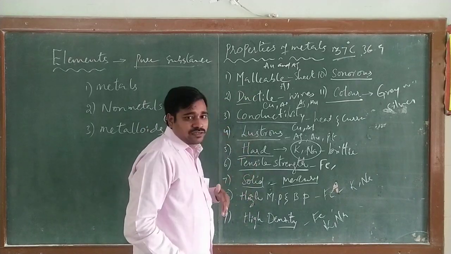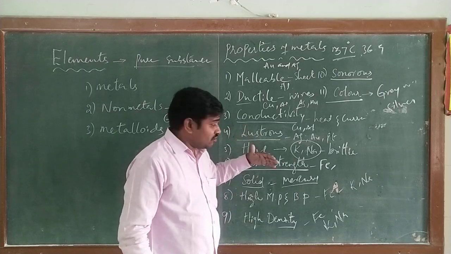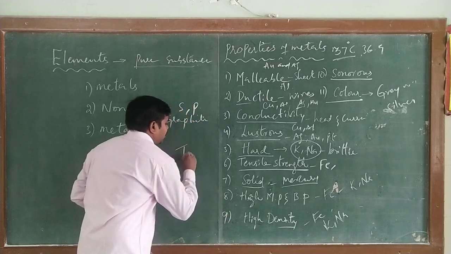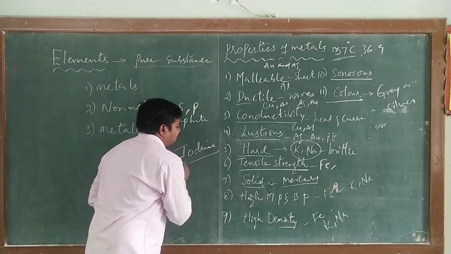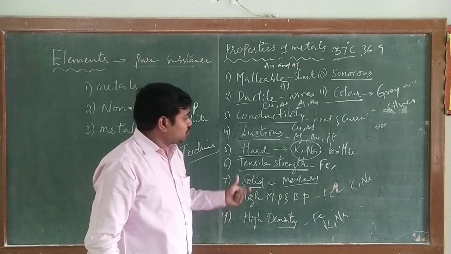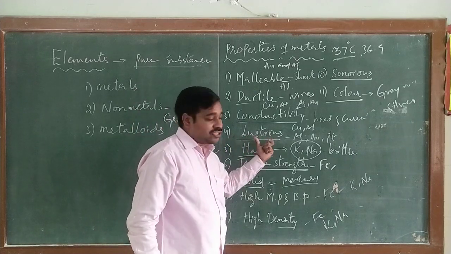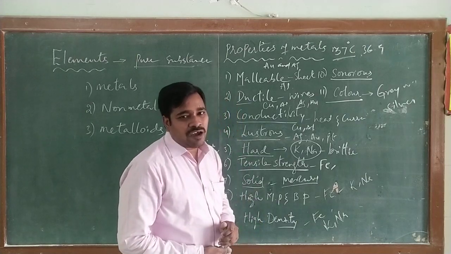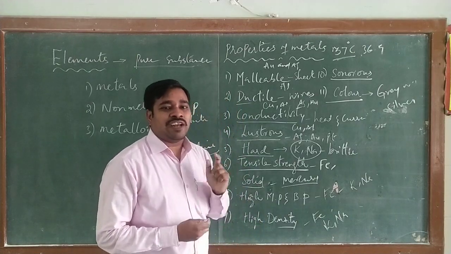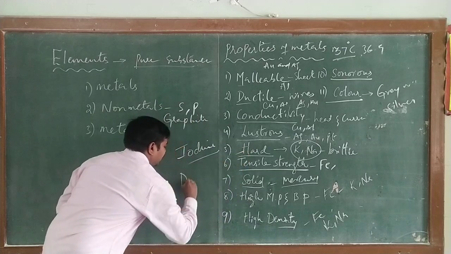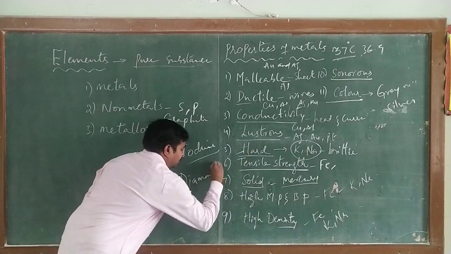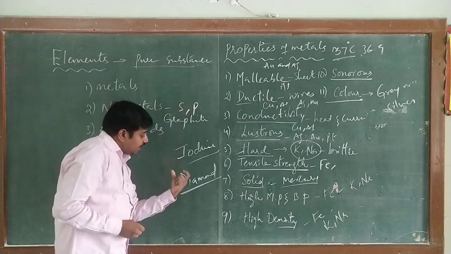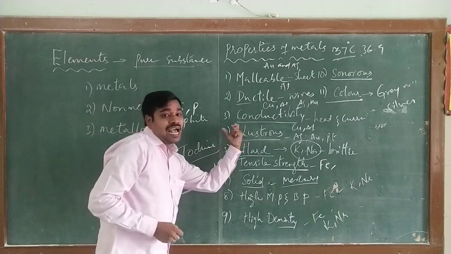And next, lustrous. Most of the non-metals are not lustrous, but there is one non-metal which can be lustrous, that is iodine. Iodine has a surface which can refract light, so it has the ability to produce lustre. Next, hardness. Non-metals are not hard, they are very soft, but there is one non-metal which is very hard, that is diamond. Diamond is made up of carbon, and carbon is treated as a non-metal, and diamond is the only one which is very hard.